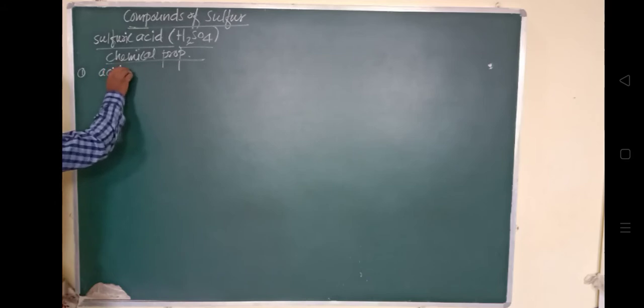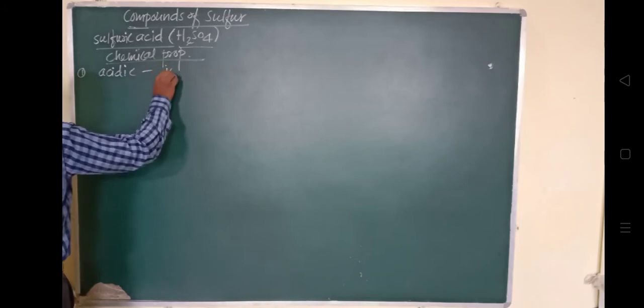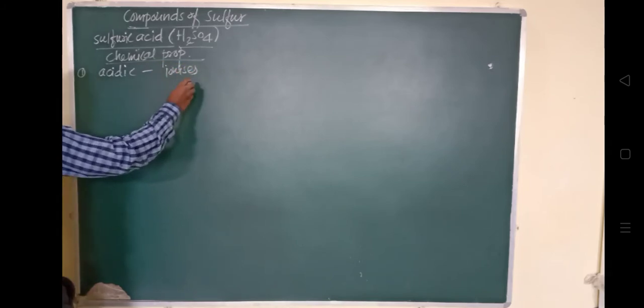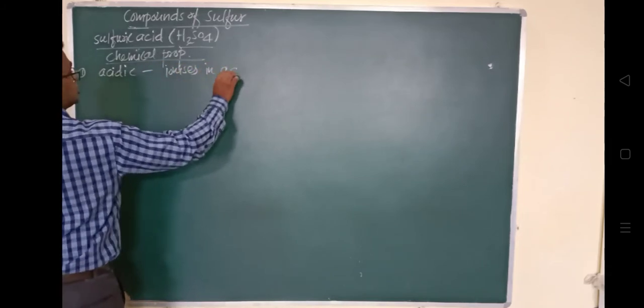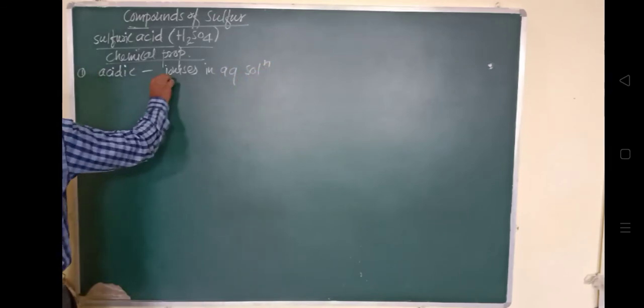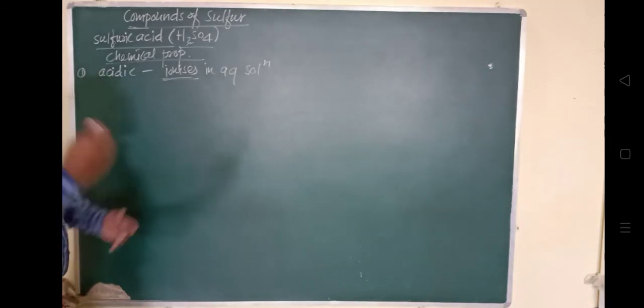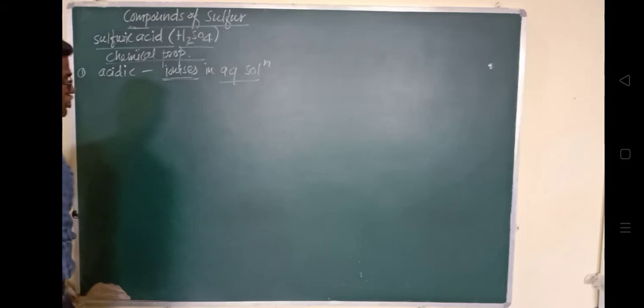As it is sulfuric acid, it ionizes in aqueous solution. So very important is that it ionizes. Aqueous solution, aqua means water. When it forms a solution with water, it creates ions. Ionize means it forms the ions. When it is dissolved in water, it will form the ions of this sulfuric acid.